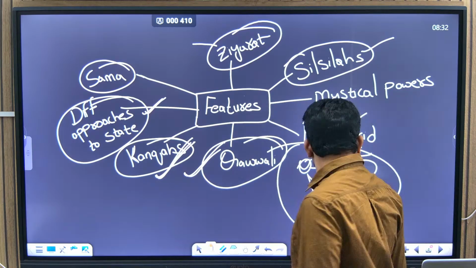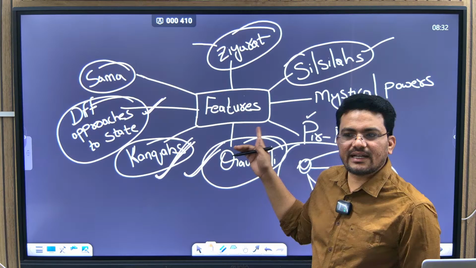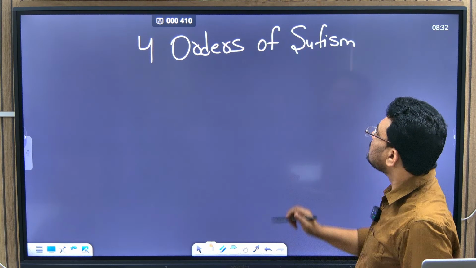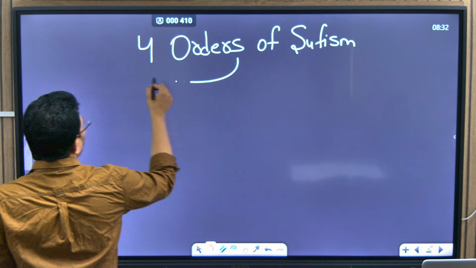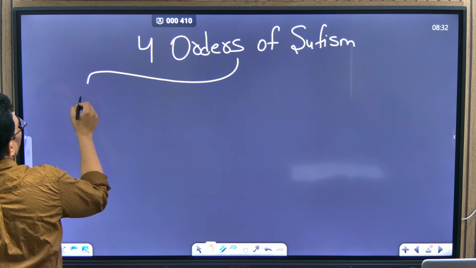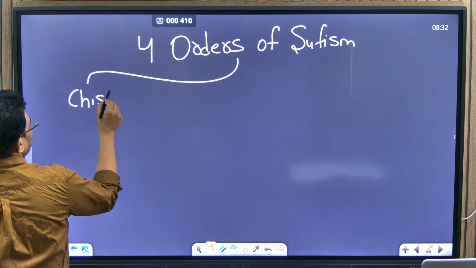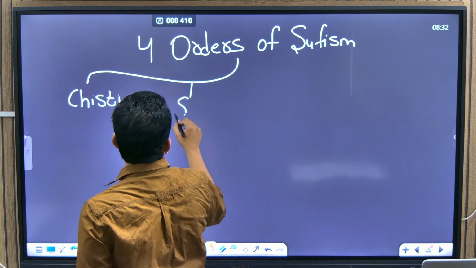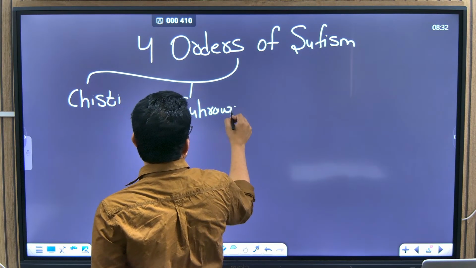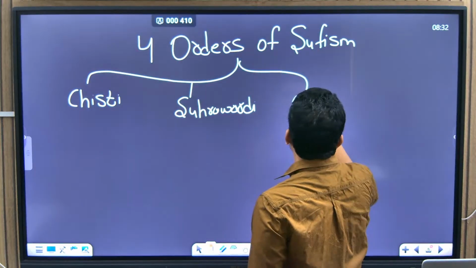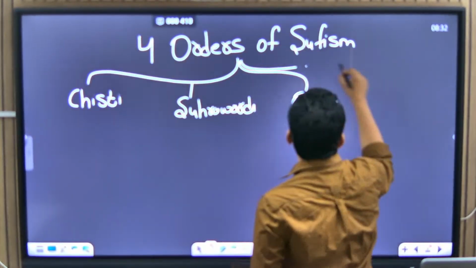Is it clear now? All these terms are clear, right? Okay. So in India, four are important: Chisti, Suhravardi, Khadri, and Naqshbandi.